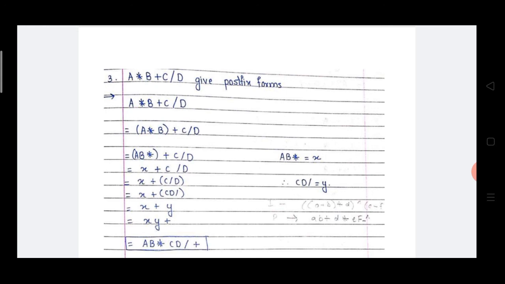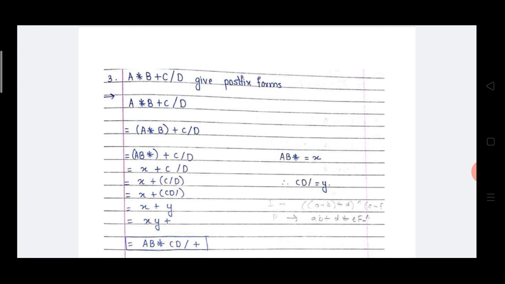So first we have to write the parenthesis from left to right. The left one, a into b, has higher precedence. That's why we put the parentheses, or brackets, around a into b. Now here a into b is in infix format, which is converted into postfix format. How to convert? A b into.